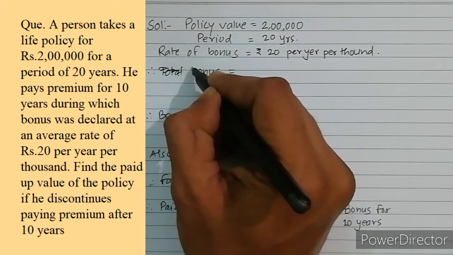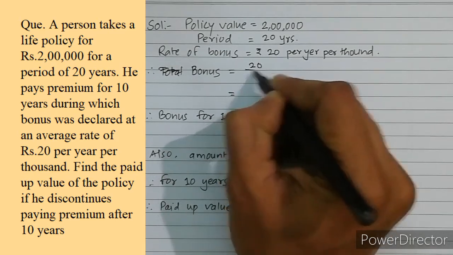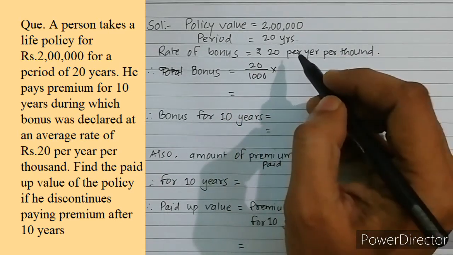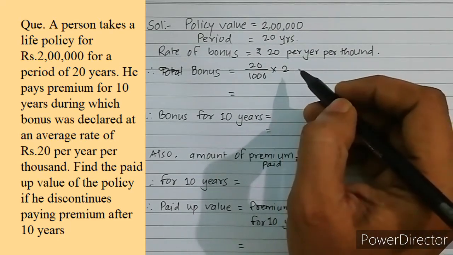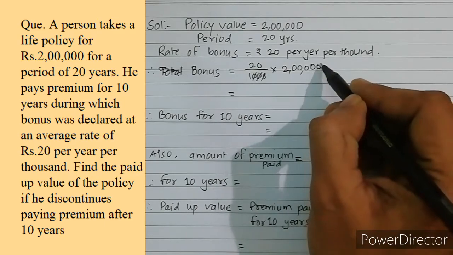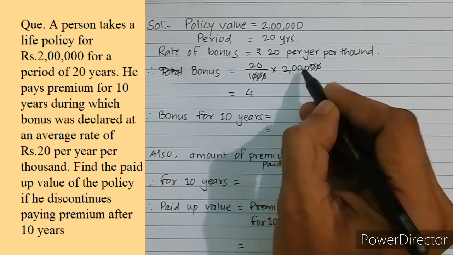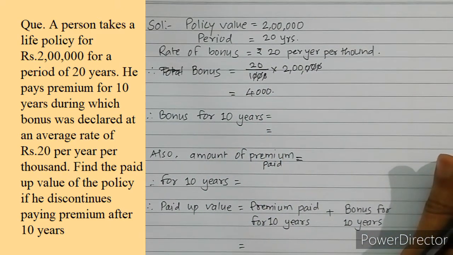The bonus is 20 per 1,000. So 20 upon 1,000 into policy value 2 lakhs. Zeros cancelled. So 2 into 2, 4. So 4,000 is the bonus.